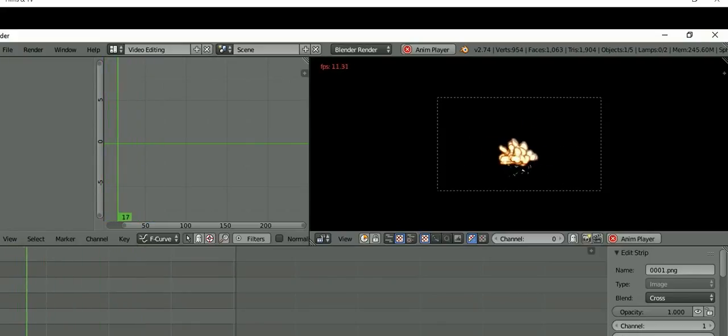Go to Particles, select and set subframes to 2. Select the smoke adaptive domain in the Physics tab. Go to Render and select Animation and wait.